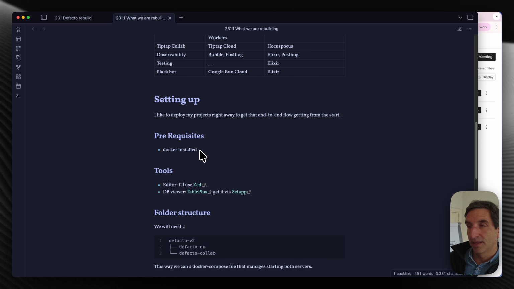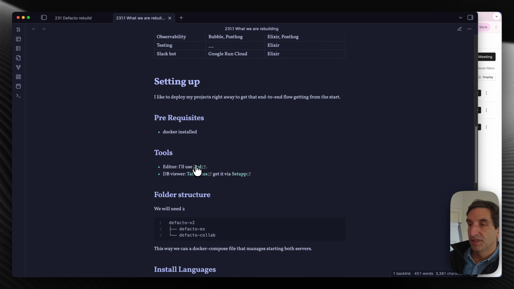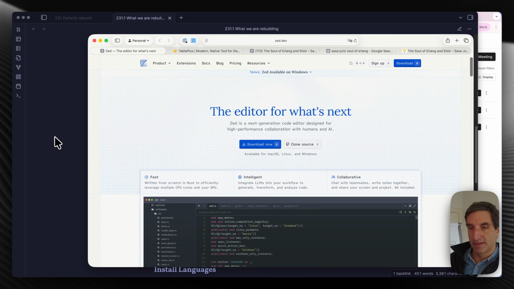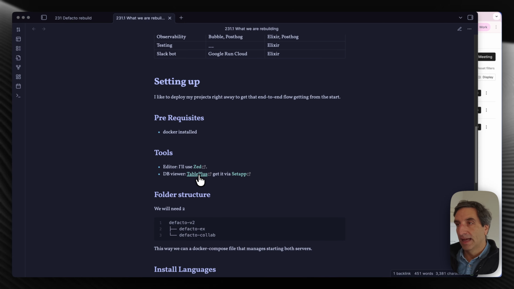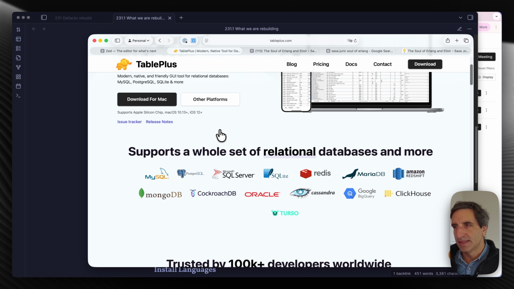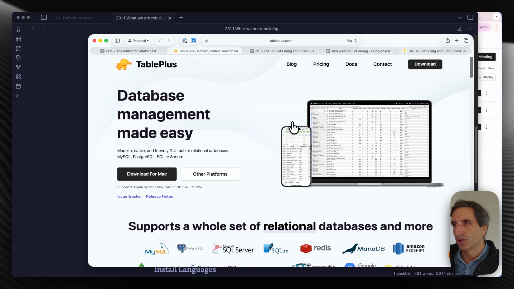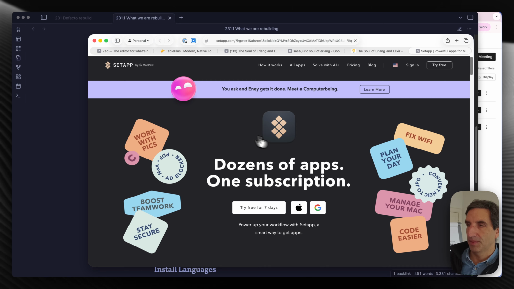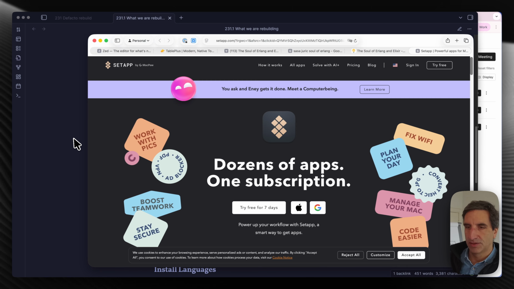I'm going to be talking here about how we're going to need Docker in some ways, right? You probably already have it installed, so I'm not going to bother with this. Just tools: if you see here, I'm using Zed, which is this editor. I just like it because it has very good integration with Vim motions, which is another fantastic thing. The other one is to look at the database. A good, easy way to look at it is TablePlus, and you can get it via Setapp. So if you have a Setapp subscription, it's part of it, so you get it for free.